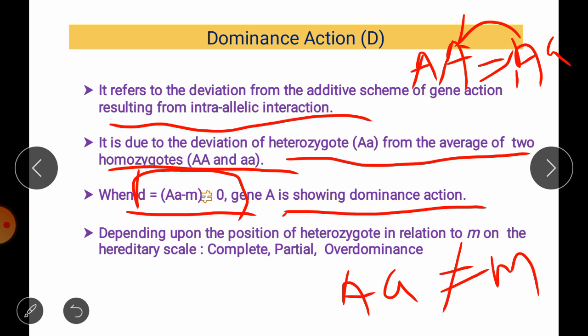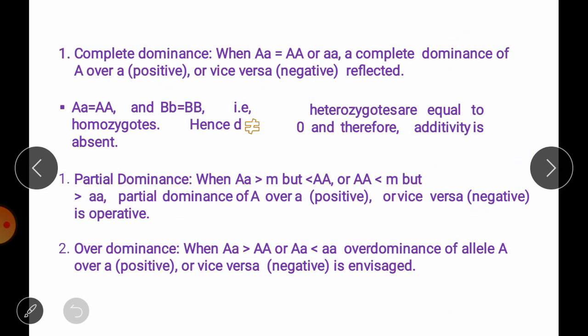Depending upon the position of the heterozygote in relation to M on the hereditary scale, we have three types of dominant gene action: complete dominance, partial dominance and over-dominance. In case of complete dominance, we have some assumptions. When the heterozygous individual is equal to its homozygous dominant or homozygous recessive parent, it shows complete dominance, when it takes the value of either parent.